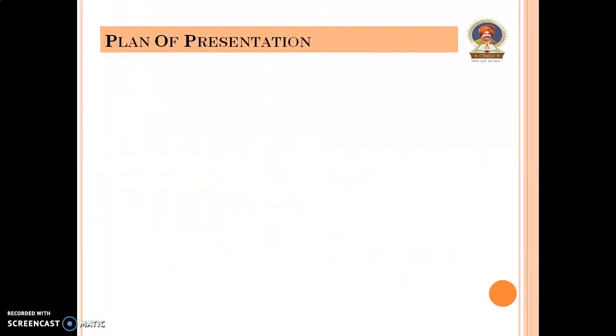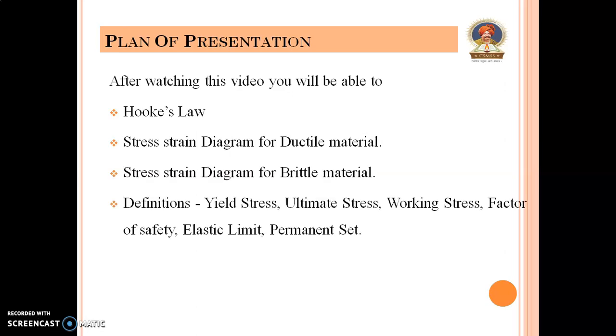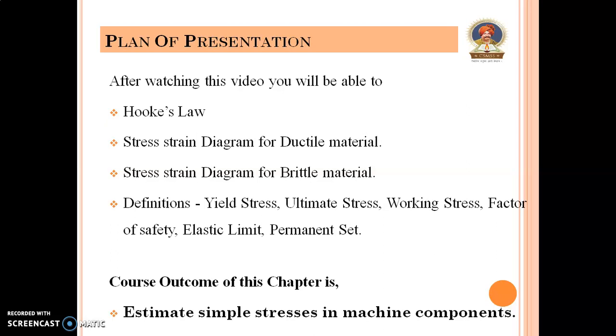After watching this video, you will be able to know about Hooke's law, stress strain diagram for ductile material, stress strain diagram for brittle material, and some definitions like yield stress, ultimate stress, working stress, factor of safety, elastic limit, and permanent set. The course outcome of this chapter is to estimate the simple stresses in machine components.